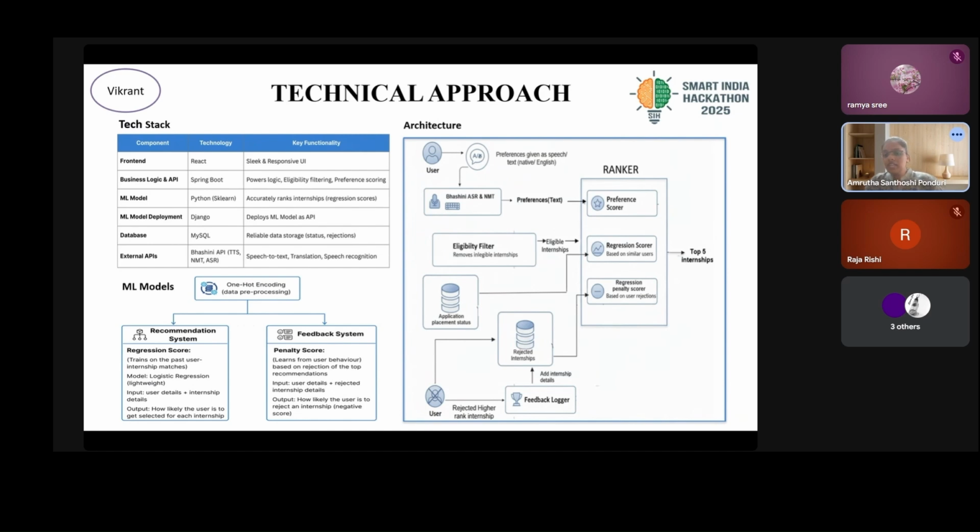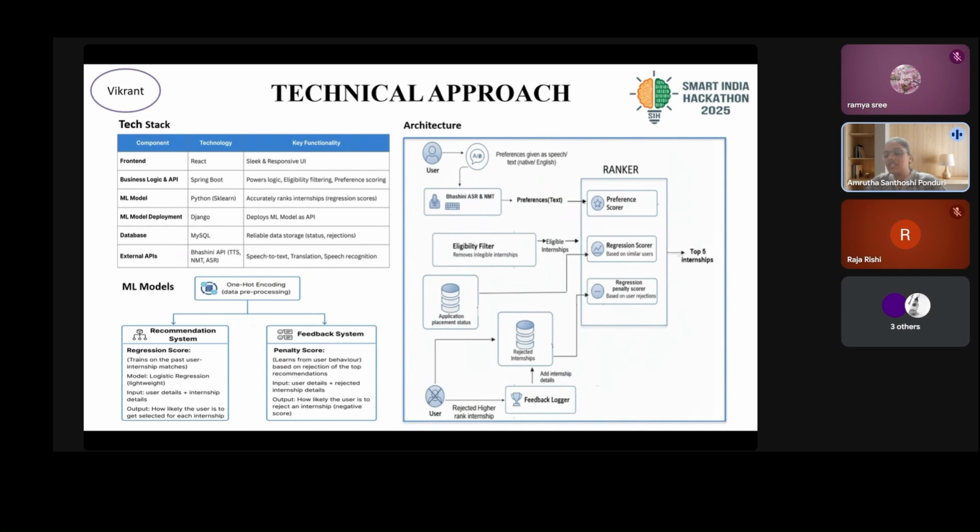And the second one, to improve more personalized suggestions to the user, we have involved a feedback system. So in this feedback system, based on the previous rejections the user gave to the internships, the internships that the user has not selected previously are given a negative score. Now, all these preference scores, the regression score from the ML model based on past selected similar users, and the negative regression score are normalized, and the top 5 internships are listed out to the user.